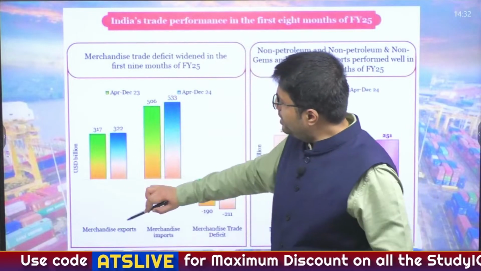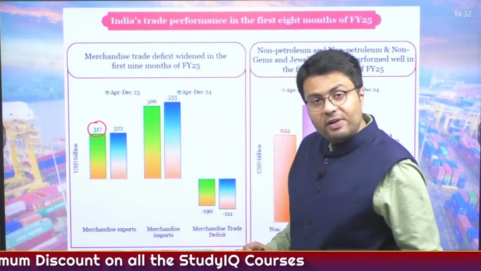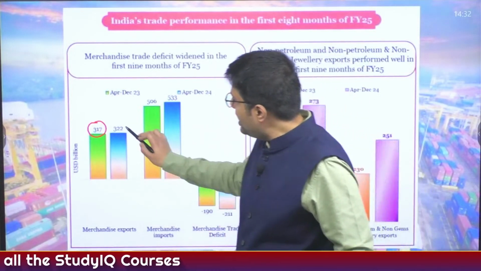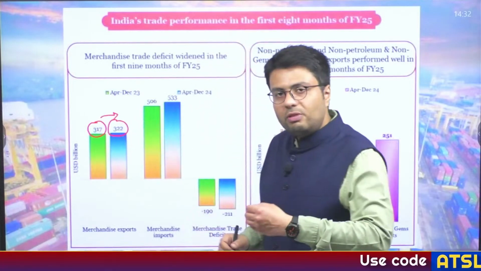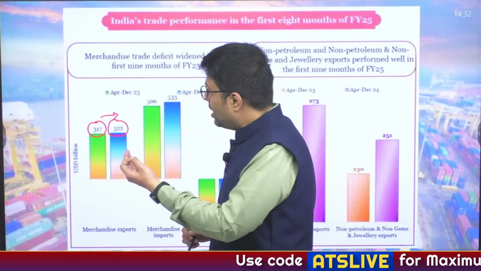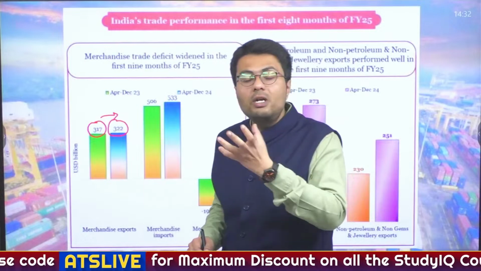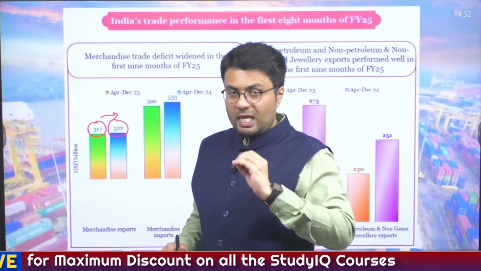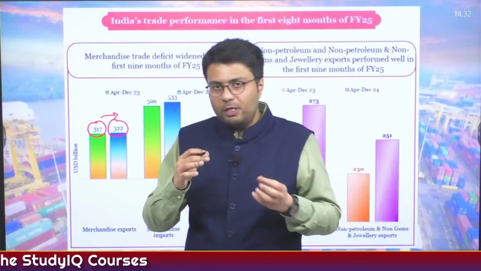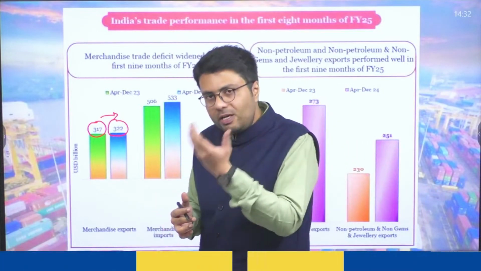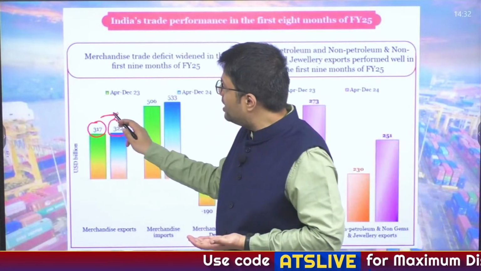Now if you see from the graph here, India's merchandise export, which was about $317 billion in the last financial year, has increased marginally to about 322. There are many reasons why India's exports have only increased marginally, and this is primarily due to the reduction in petroleum prices, as India is a major exporter of petroleum products. As the prices of these petroleum products have reduced, even despite the fact that India is exporting more petroleum products, the increase in merchandise exports was